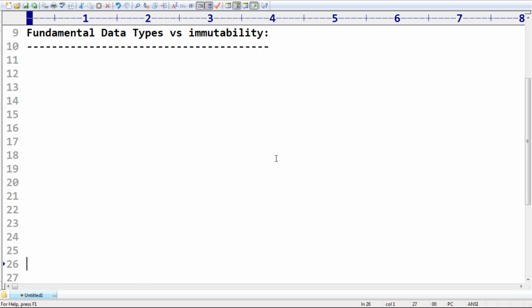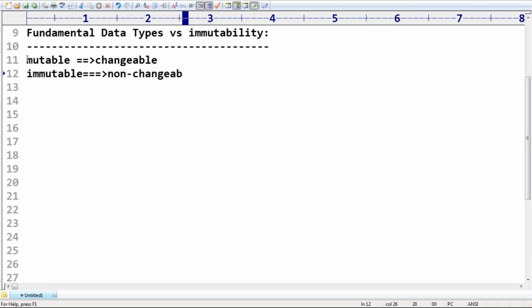Take very special care about this one. The first word you should be aware of is immutability. Anyone, can you please tell what is immutability? The people who are coming from a Java background can understand my words very well. The remaining people also, it's just a normal English statement. Mutable means changeable, you can change. Immutable means non-changeable.